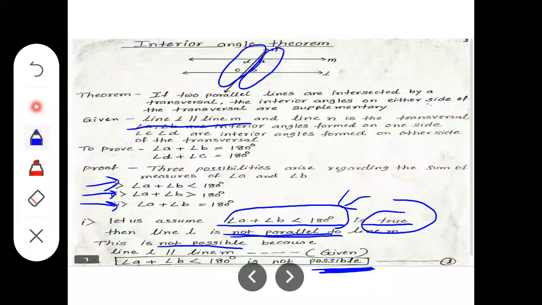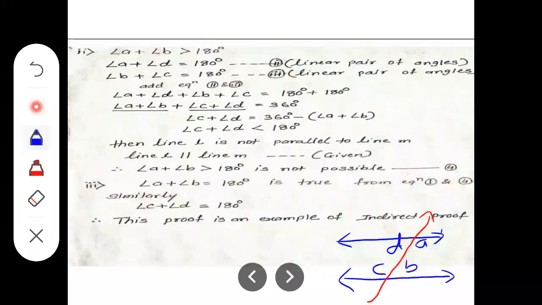Now see the second possibility. What we have assumed here is that angle A plus angle B is greater than 180 degrees. Now see the diagram. Here I mention another one: angle A plus angle B is greater than 180 degrees.